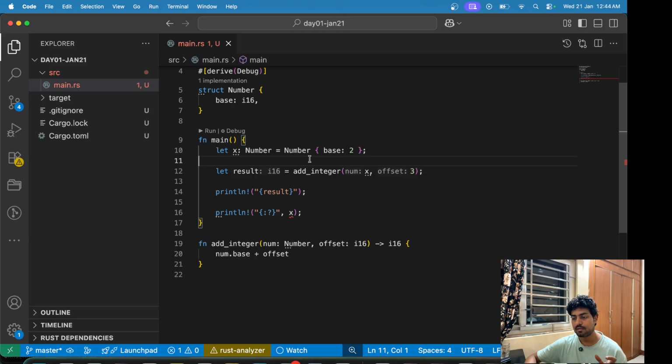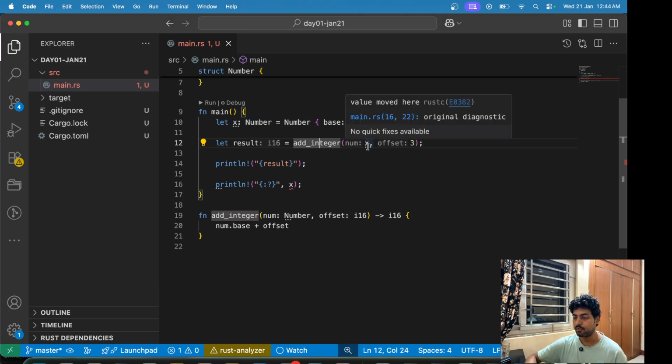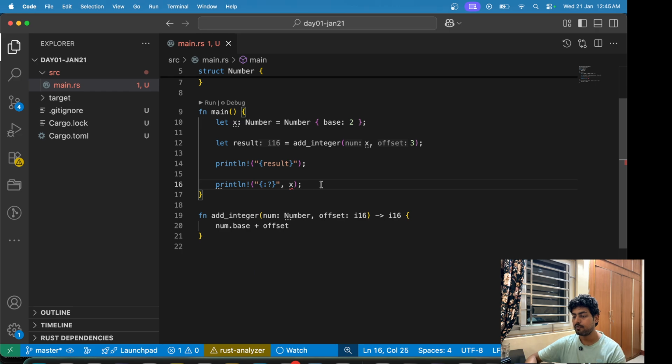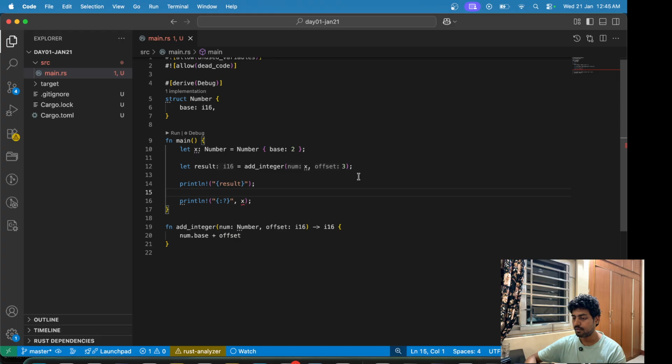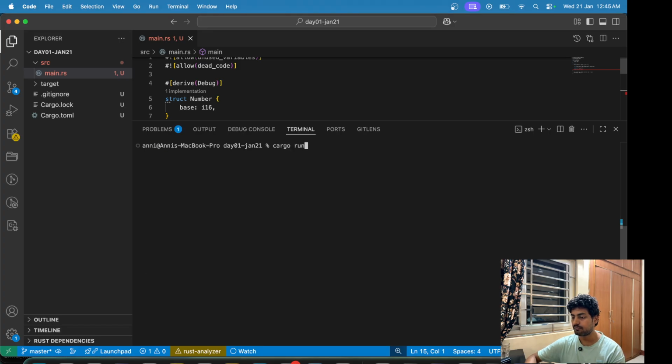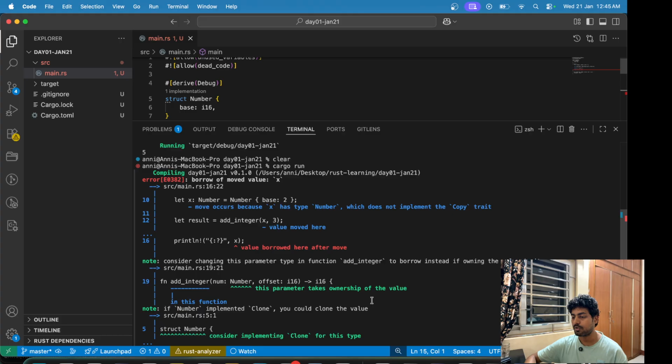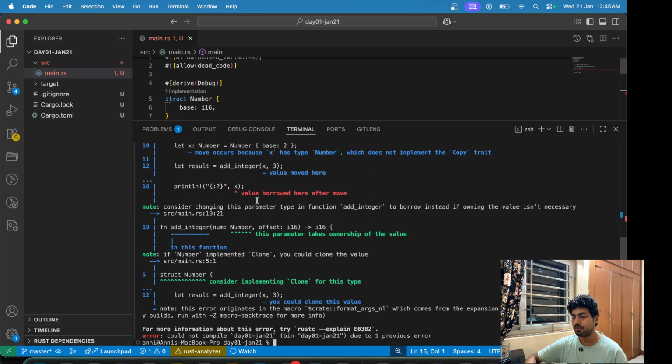So let that sink in. When we are calling this function add integer, we are actually moving the value x inside this function. So now this function owns this value and it is out of scope, and you cannot simply print that value because that value is gone. Now if I try to do cargo run, you will get this very beautiful error message that value borrowed here